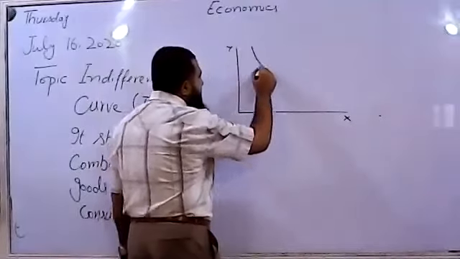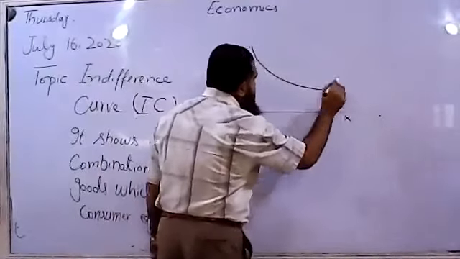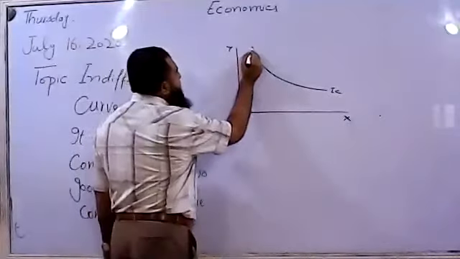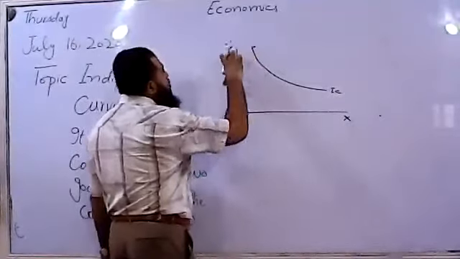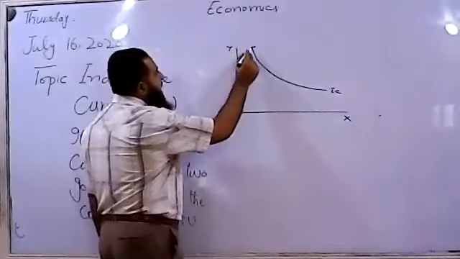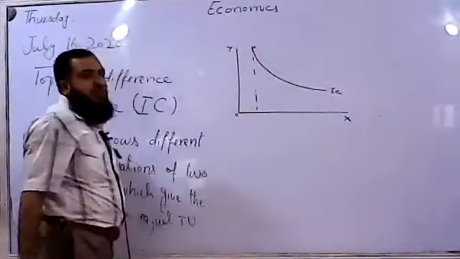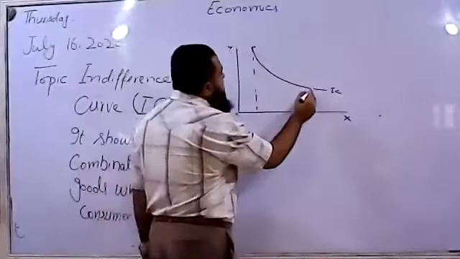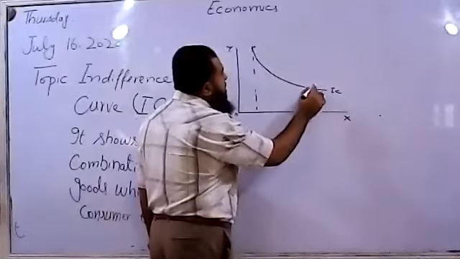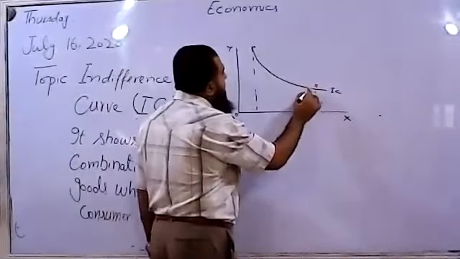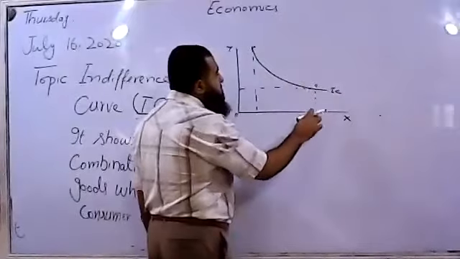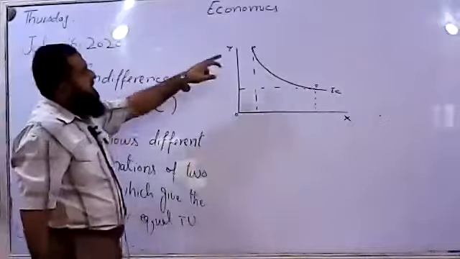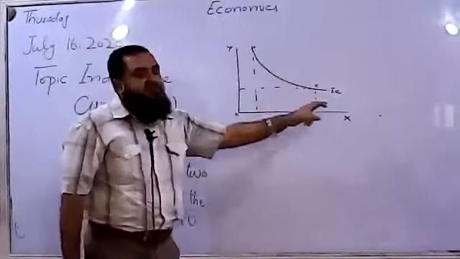It is having a curve shape like this. Suppose the consumer is at this point A, here he consumes more Y and less X. This bundle A gives him the same satisfaction as when he moves to this bundle E, where he consumes more X and less Y. So both bundles are lying along the same indifference curve.